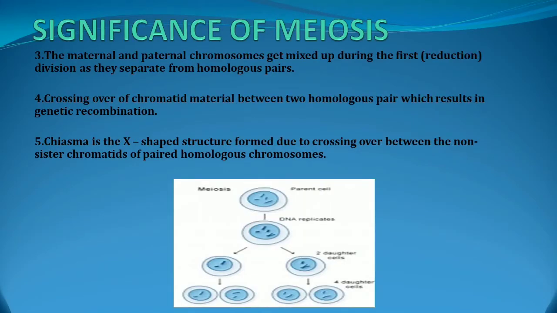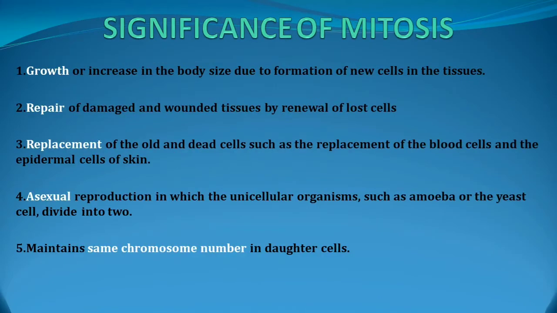Significance of meiosis: the maternal means mother chromosome and paternal means father chromosome get mixed up during the first reduction division as they separate from the homologous chromosomes. Homologous means same. Thus, crossing over of chromatid material between two homologous pairs results in genetic recombination. A child gets the characters of both parents, the mother and the father, because of this crossing over only. Chiasma is the X-shaped structure formed due to crossing over between the non-sister chromatids of paired homologous chromosomes.